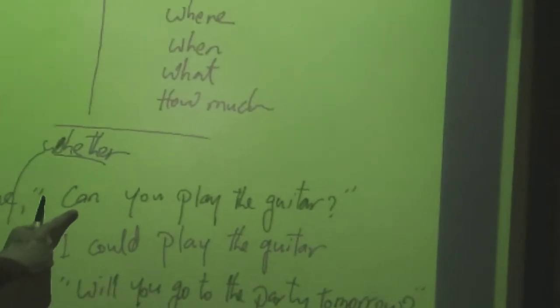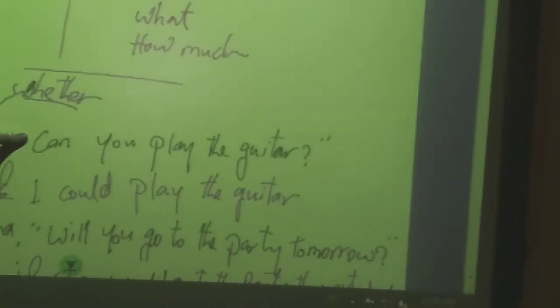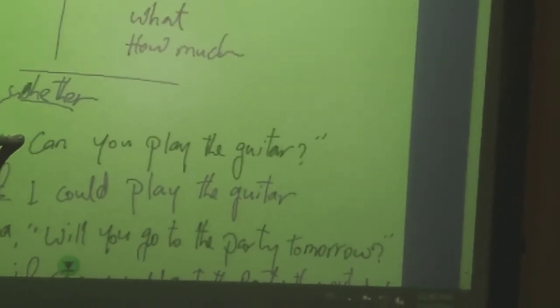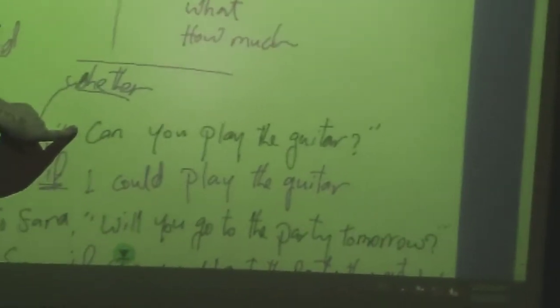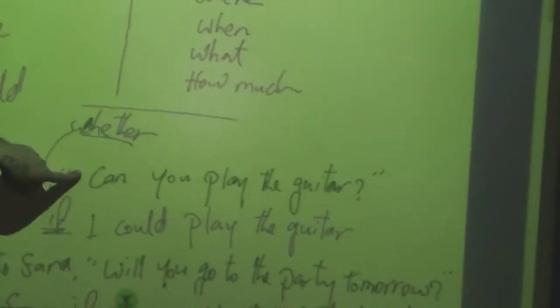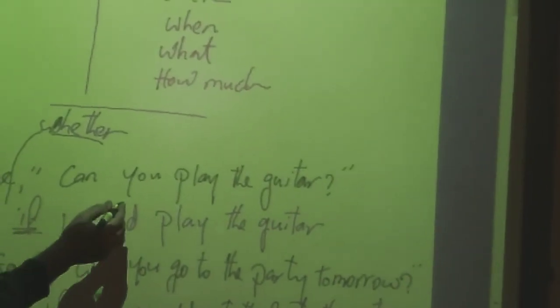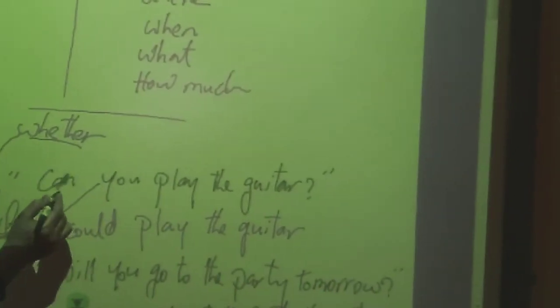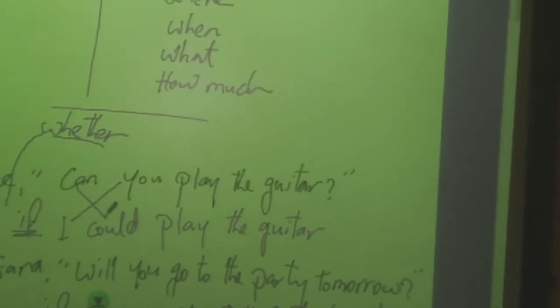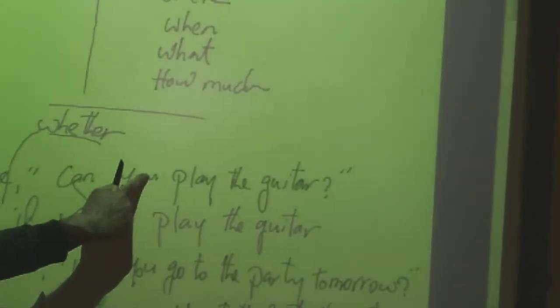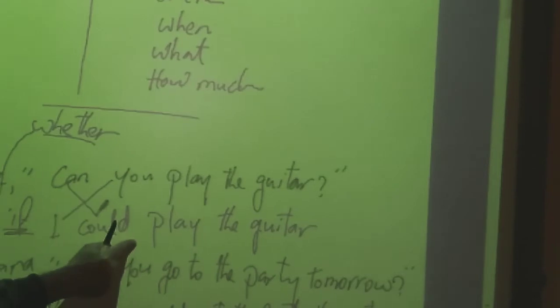Here we have a question, and the question must be changed into a sentence. So what is the difference between a question and a sentence? If I tell you, are you happy? It's a question. But if I say, you are happy, it's a sentence. So here we change the helping verb with the subject. So we can use you instead of can.